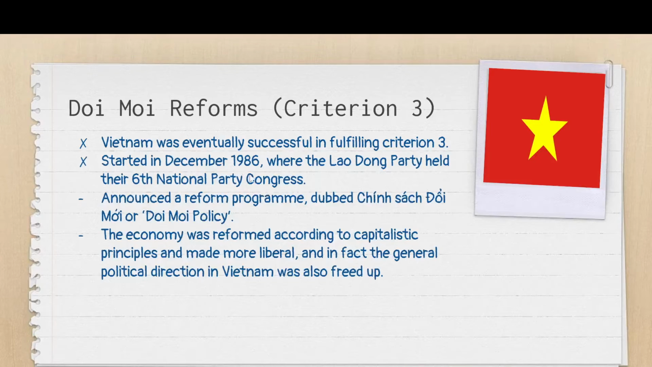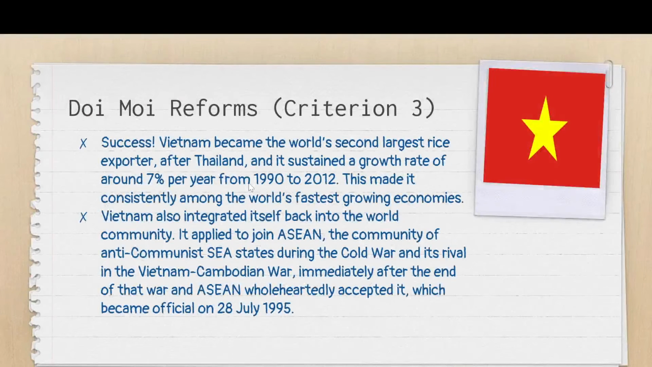This was in 1986, and it was very successful. You will learn more examples and a lot more statistics in the next topic, but for now it suffices to write all this. Vietnam turned from a country ravaged by famine, meaning they couldn't even produce enough rice to feed themselves, with nationwide famine in the late 1980s, to becoming the world's second largest rice exporter after Thailand.